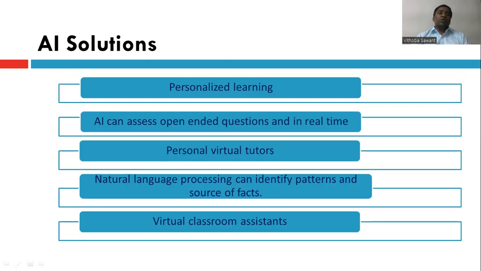Now we have seen the challenges of implementing AI in the education field. In the same way, we have to see some solutions that artificial intelligence offers. The first is personalized learning. If we have sufficient technology, we can personally interact with students, and students can learn very easily whatever concept through AI, which can assess open-ended questions in real time.